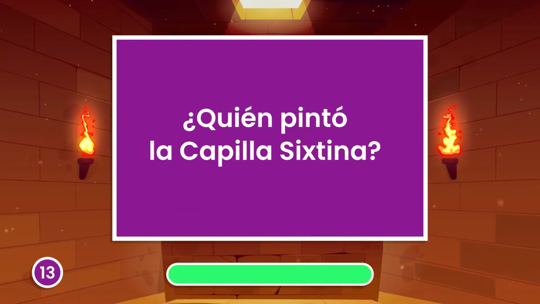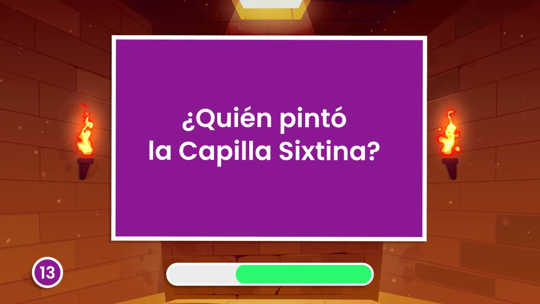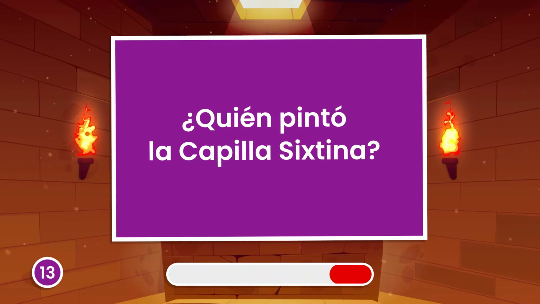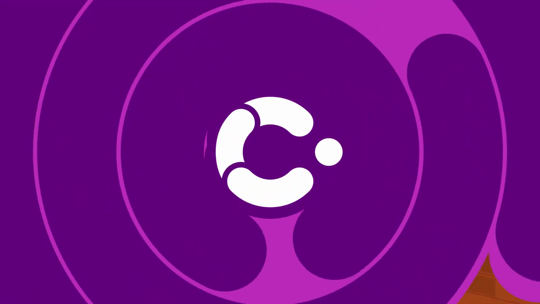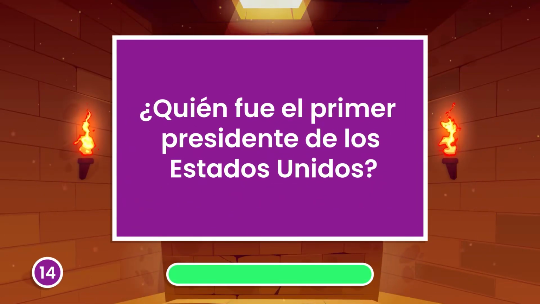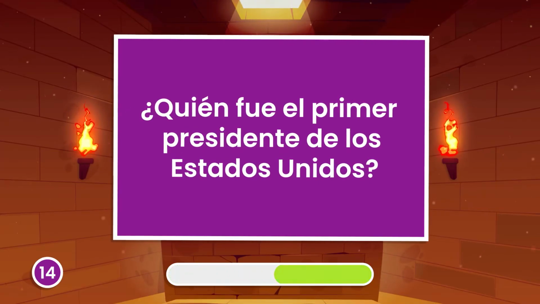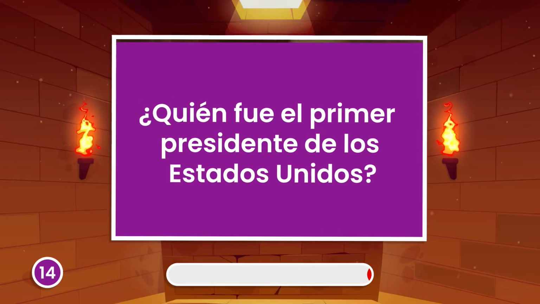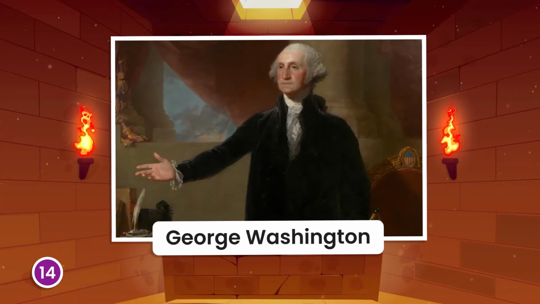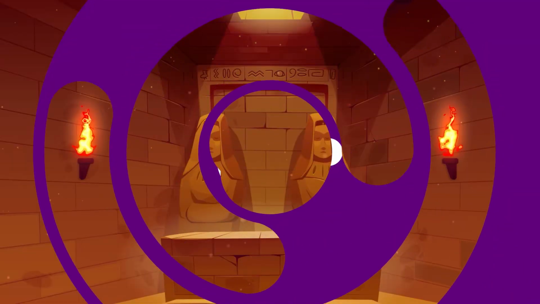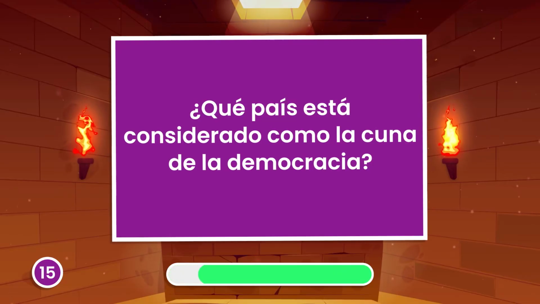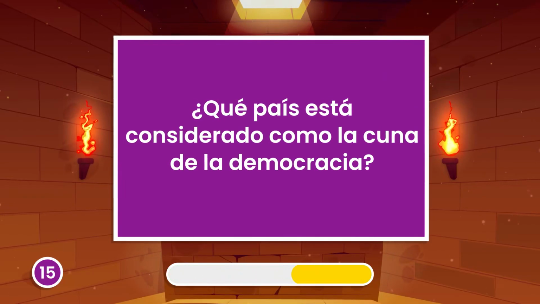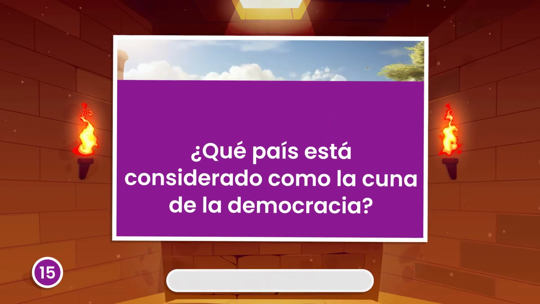Who painted the Sistine Chapel? Michelangelo. Who was the first president of the United States? George Washington. Which country is known as the birthplace of democracy? Greece.